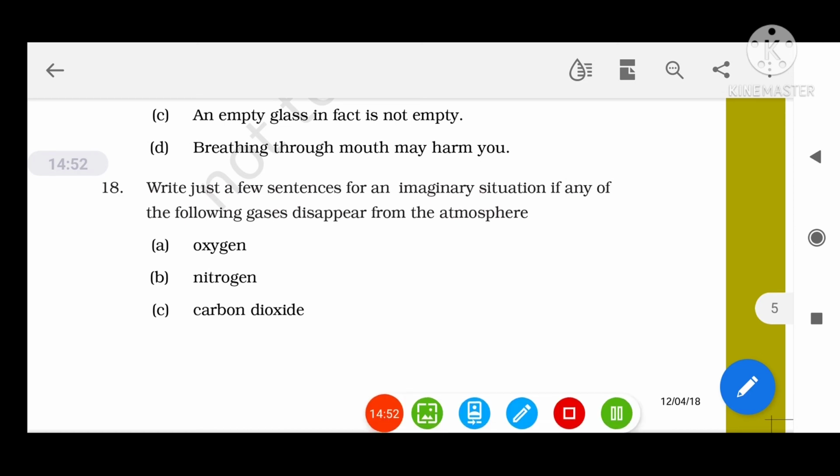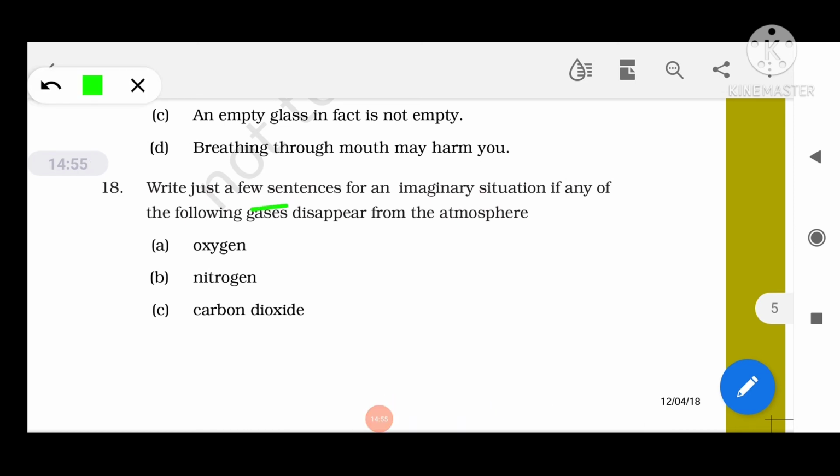Question number 18. Write just a few sentences for an imaginary situation if any of the following gases disappear from the atmosphere. Suppose oxygen disappears, then life will become impossible because oxygen is very essential for respiration. All the plants and animals take oxygen from the atmosphere during the respiration process and release CO2. So it is impossible for organisms to breathe in the absence of oxygen. No oxygen, no life.